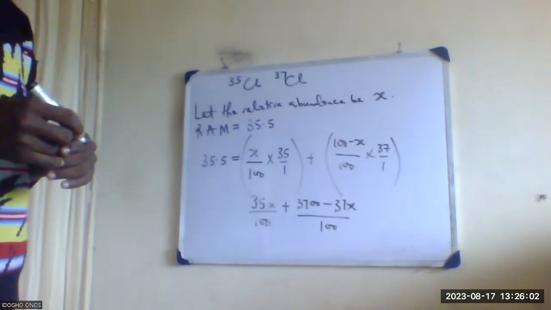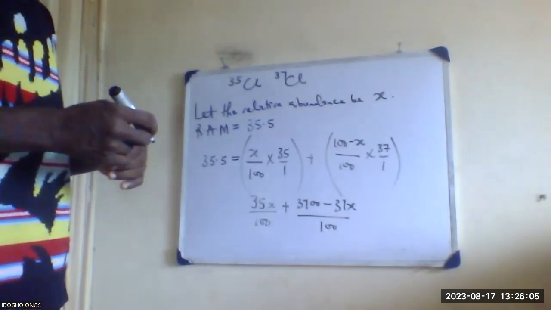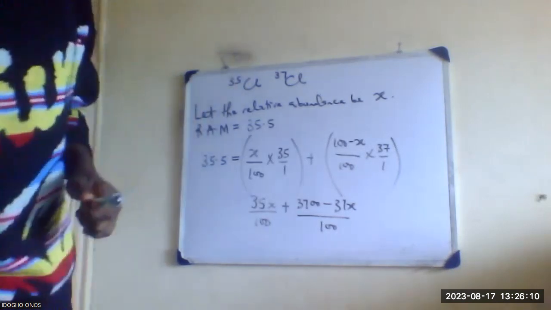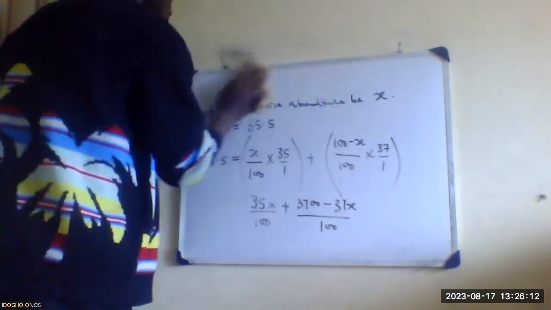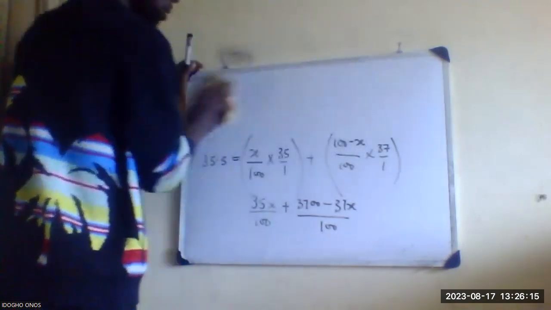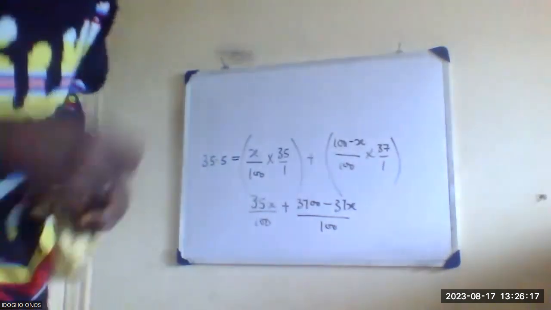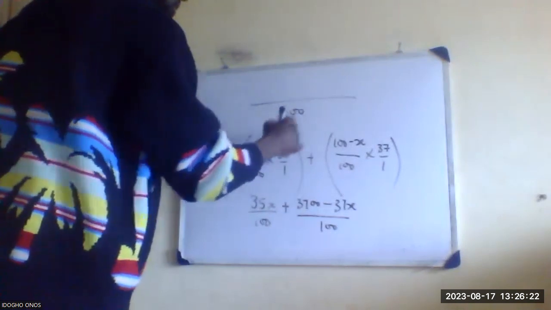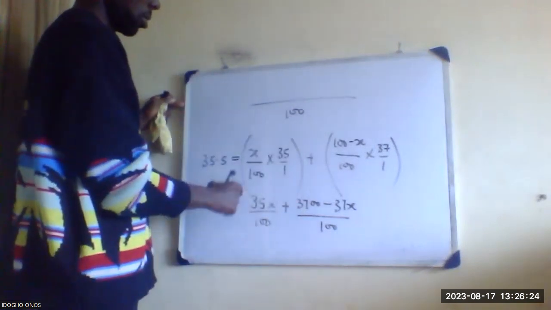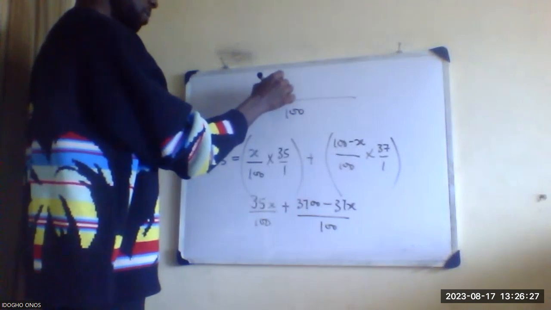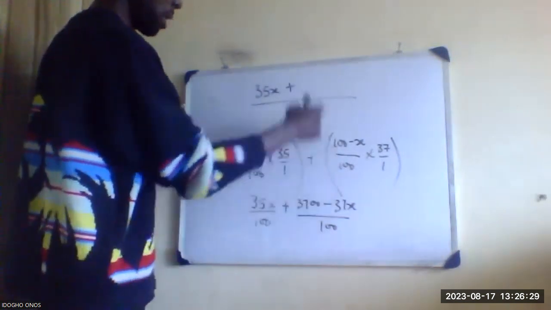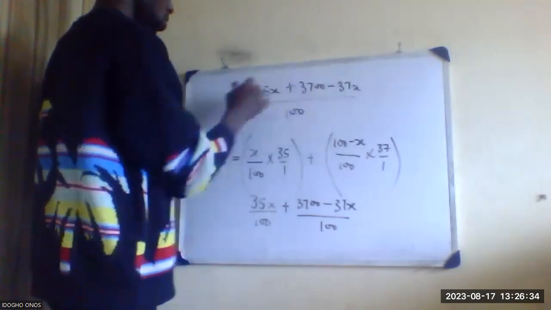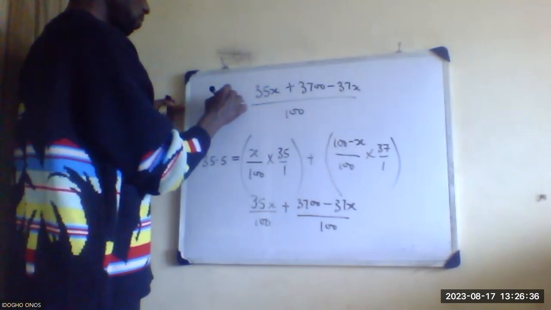The LCM here is 100. So 100 into 100 is 1, 1 times 35 gives 35X, plus 37,000 minus 37X, which all equals 35.5 over 1.